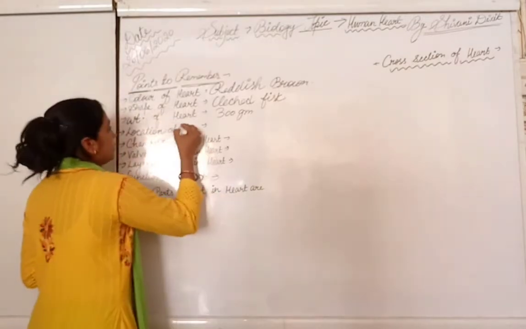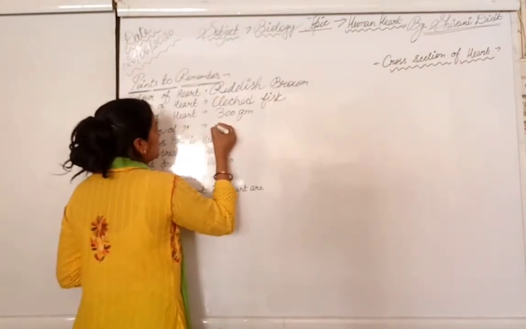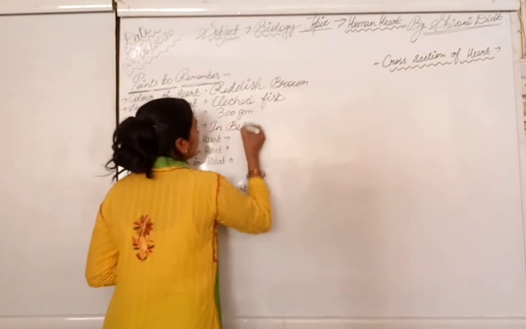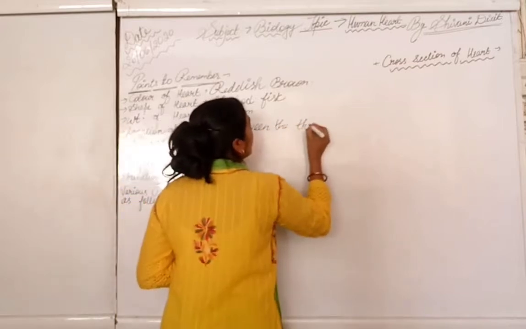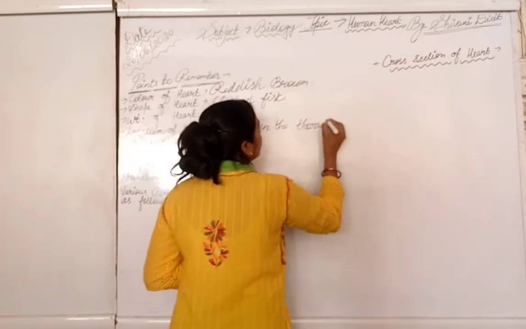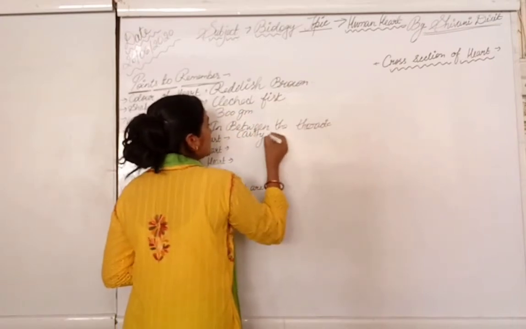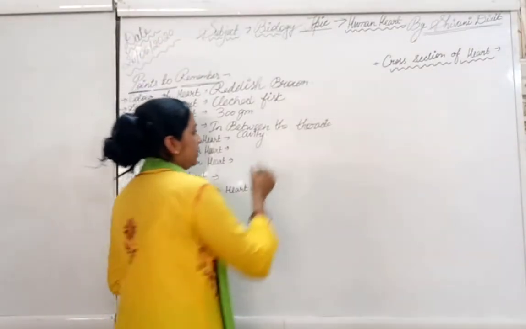Let's talk about the location of the heart. It is placed in the thoracic cavity, or in one word we can say that it is located in the mediastinum.